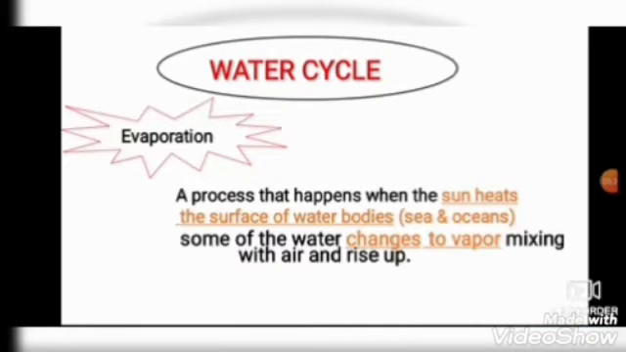So now I will talk about the water cycle. Water cycle means change of water from one state to another state. Okay. Number 1, I have processes. Like number 1, evaporation. What is the meaning of evaporation? Let's read together. It's a process that happens when the sun heats the surface of the water bodies, sea or ocean. Some of the water changes to vapor, mixing with air and rises up.